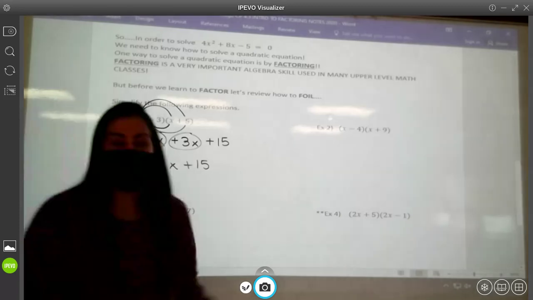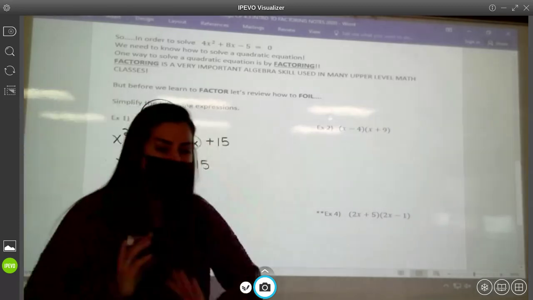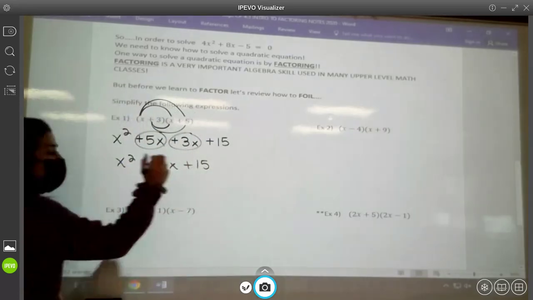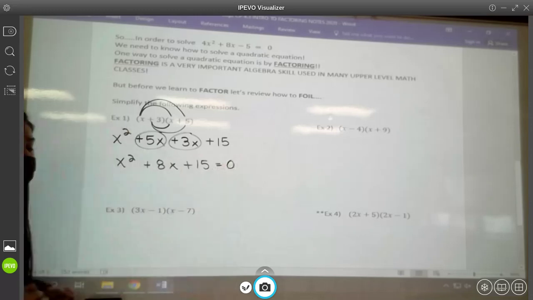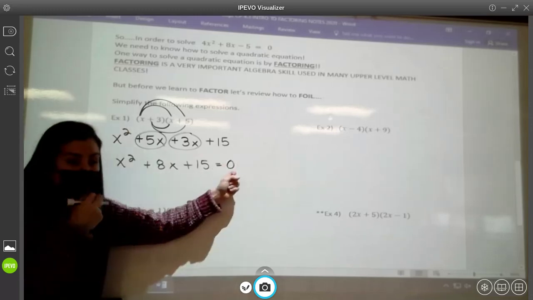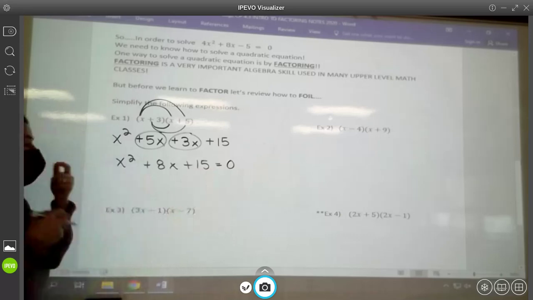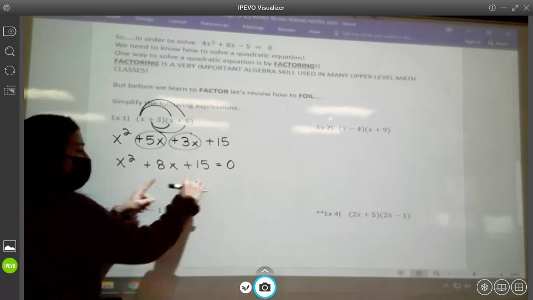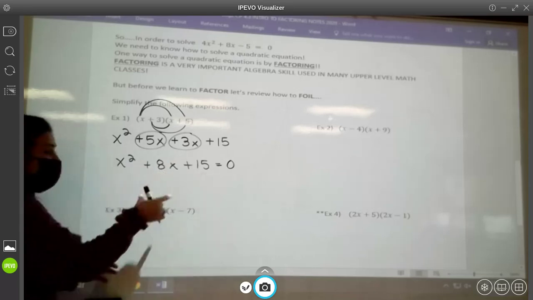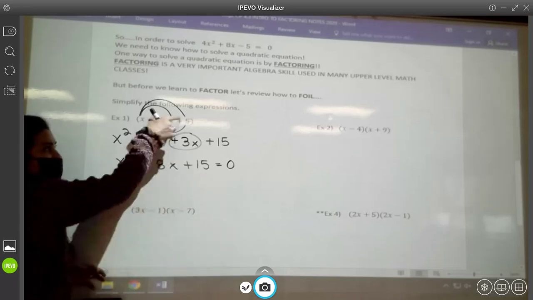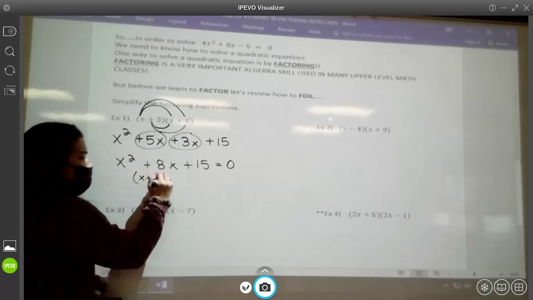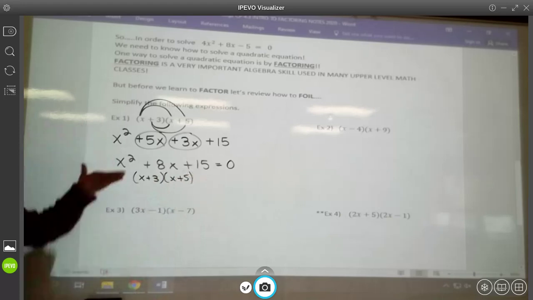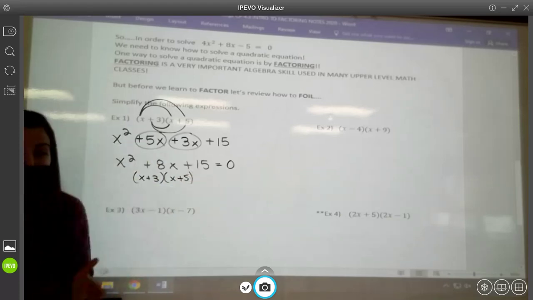Okay, so what does this have to do with factoring? Well, here's the deal. In the future, you're going to be given a quadratic equation that you're going to set equal to 0 and solve. We're going to find x when y is 0. We're going to find the x-intercepts. One way to solve this equation is to factor it. Break it up into pieces that multiply to equal it. Well, who multiplies to equal this? That. You would factor it into its original parentheses, x plus 3 times x plus 5. And then there's a solving process from there.